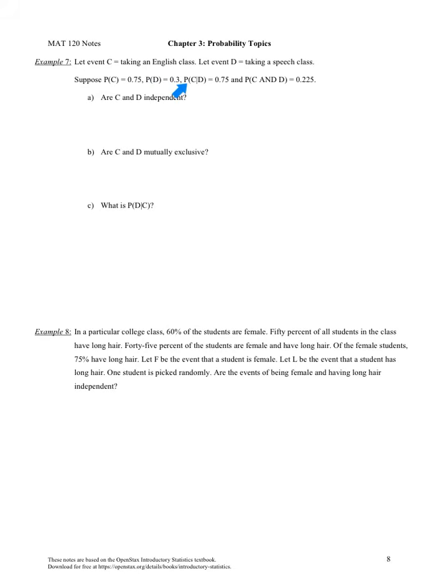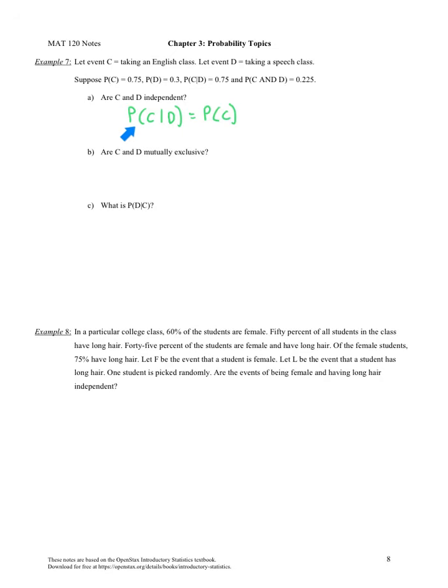The probability you will take an English class given that you are already taking a speech class is 0.75. The probability that you are taking an English class and a speech class is 0.225. Now, we're asked, are C and D independent?